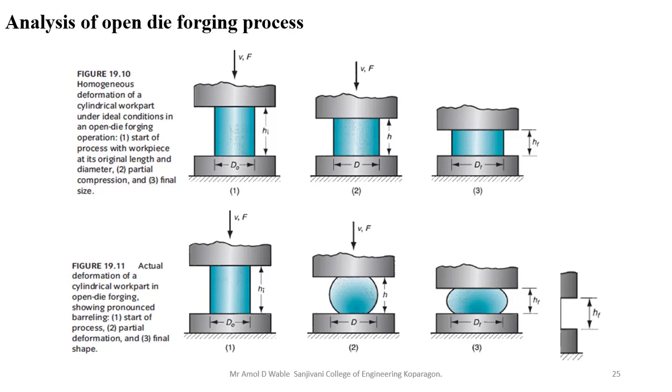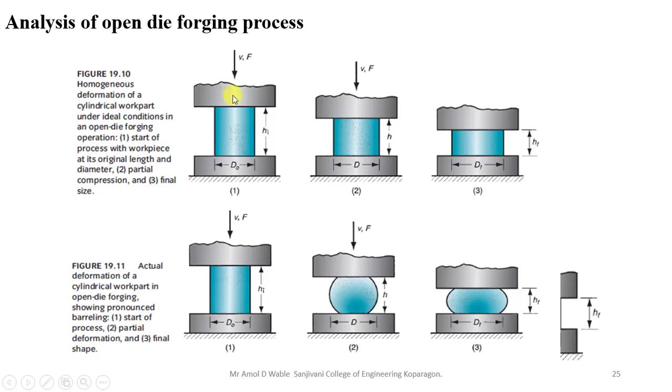So here two figures are there. One is this upper figure. You will find out that a straight cylindrical part is there. The upper figure is related to the ideal condition of forging. So what exactly is the ideal condition? Here there will be no friction between the surface of your upper die and your workpiece. Even there will be no friction between the lower die and your workpiece surface.